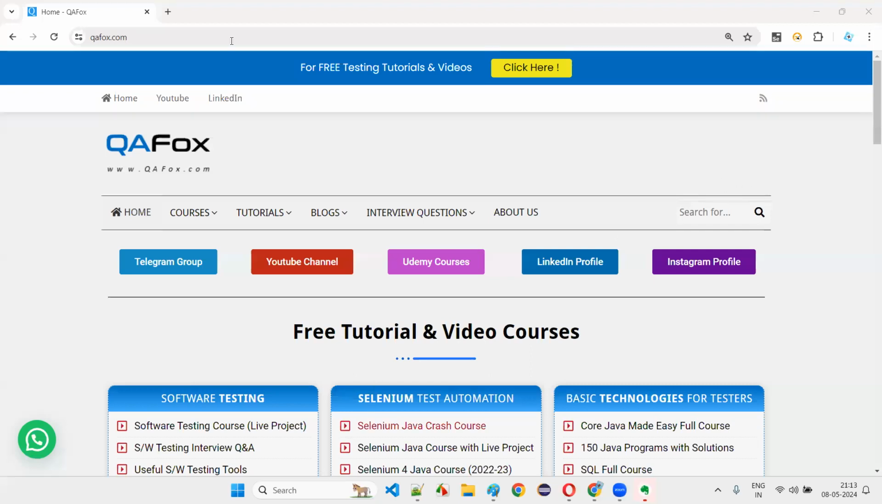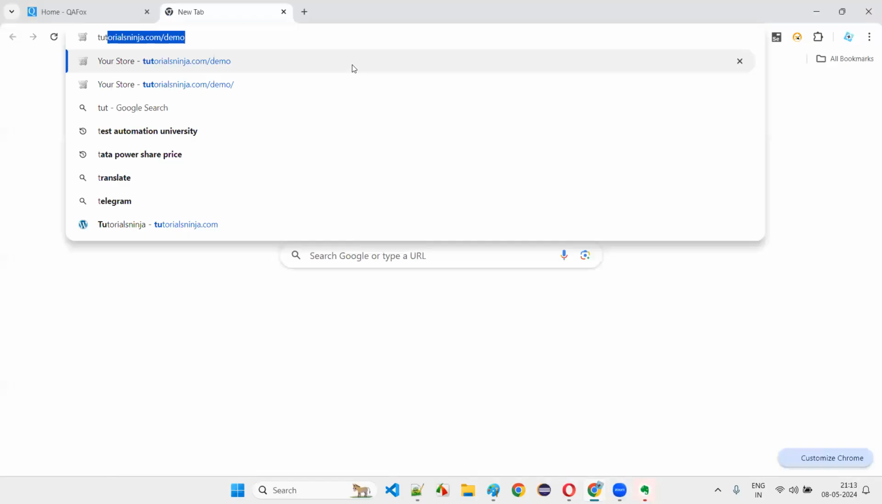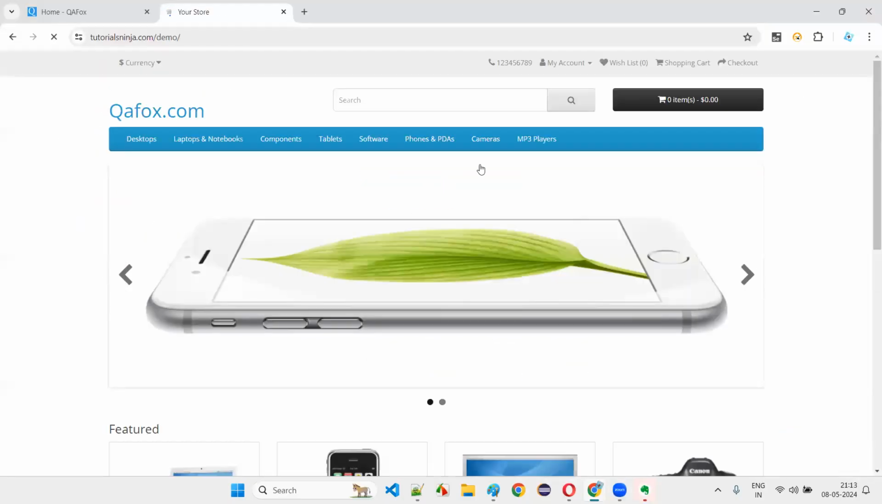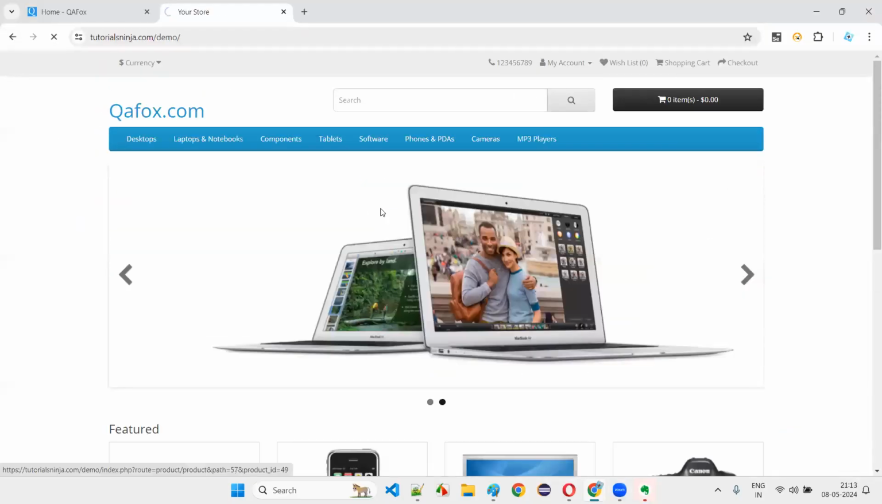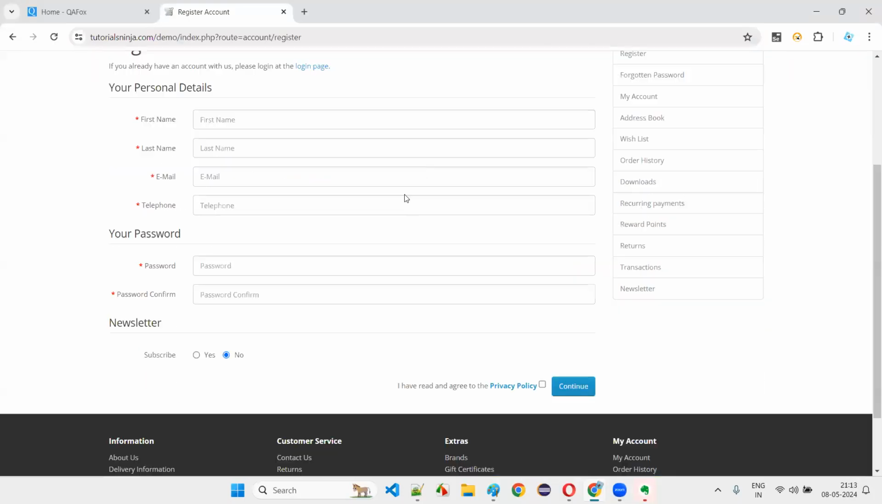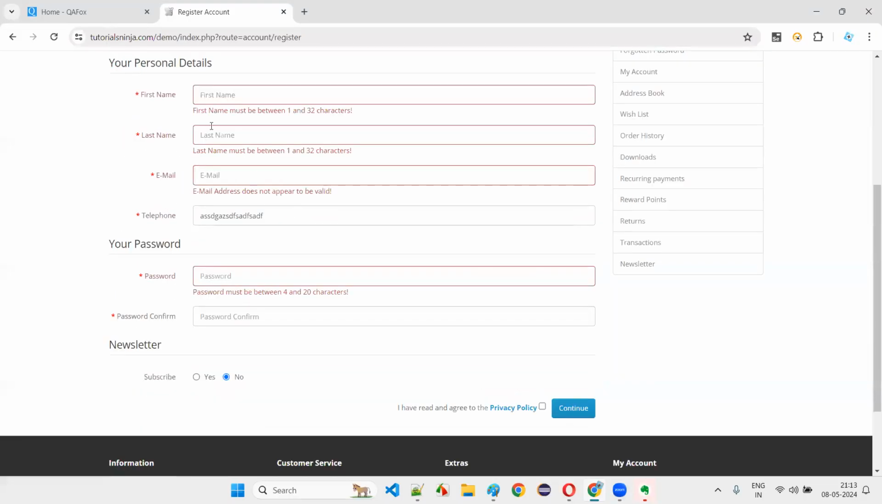If something is not working, you have to report the defects. I'll show you an example of a defect. I'll go to the register account page. I'll not enter anything. I'll just enter some ABCD into the telephone field. You see, warning messages are coming for all the other fields because I have not entered them, but in the telephone field I've entered ABCD. Can a telephone field accept alphabets? No, it should give a proper warning message to enter a proper telephone number, right? It's not giving one.